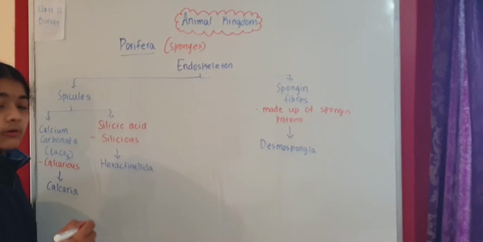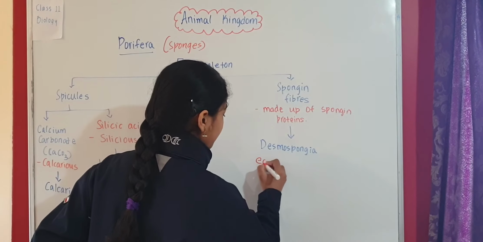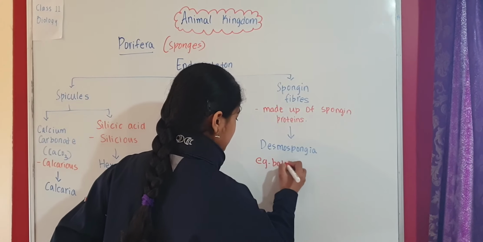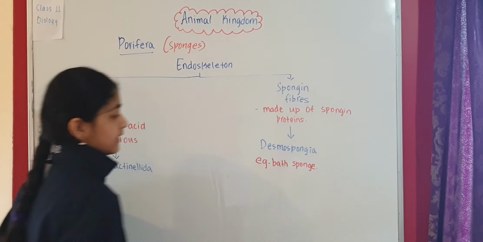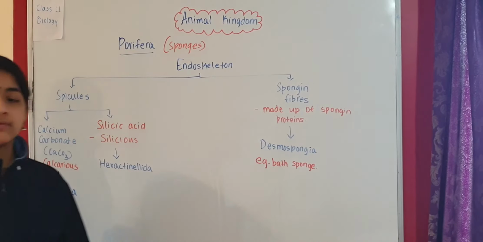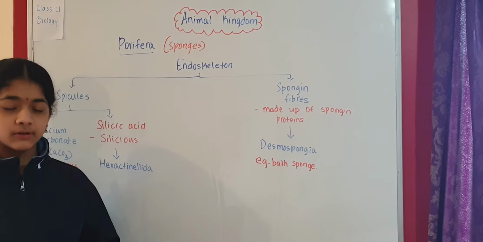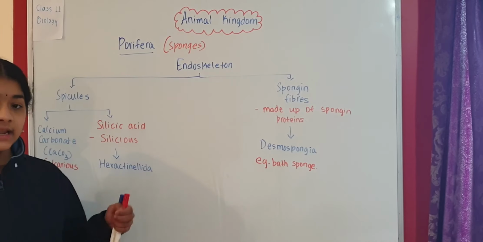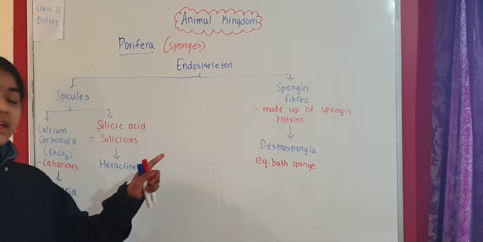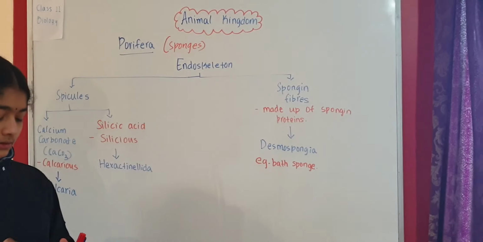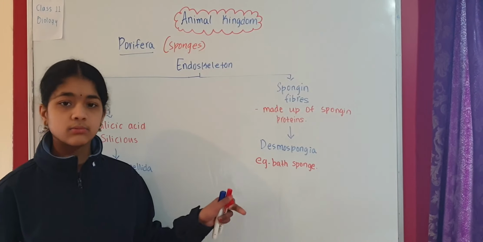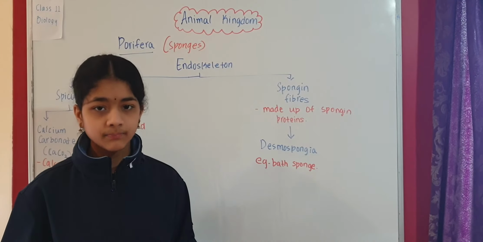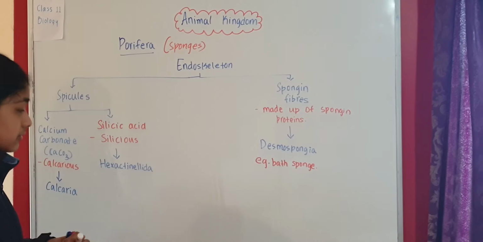In Desmospongia we can take the example of the bath sponge. Before talking about this, let me tell you that the natural sponge that we use in our bath is actually the endoskeleton of these sponges. So that is the bath sponge, a natural sponge.